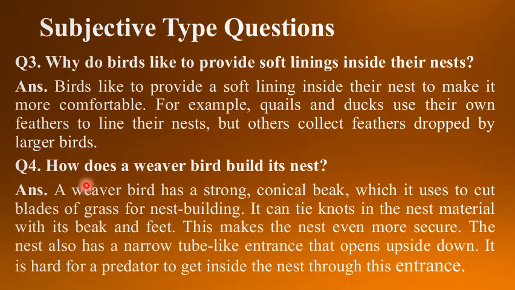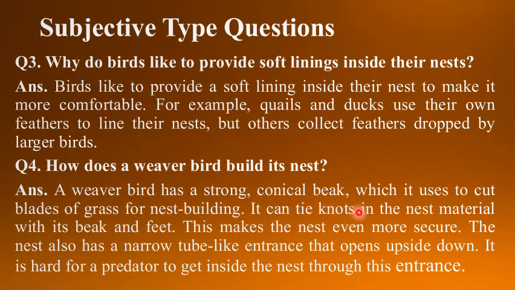Now, next question. How does a weaver bird build its nest? Let's see the answer. A weaver bird has a strong conical beak which it uses to cut blades of grass for nest building.